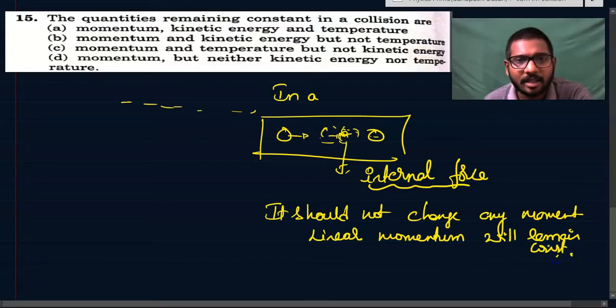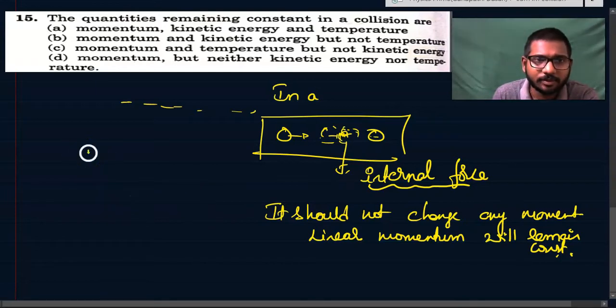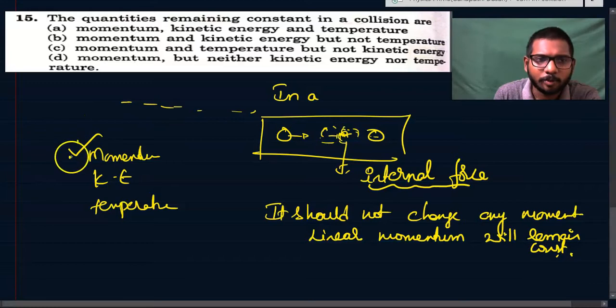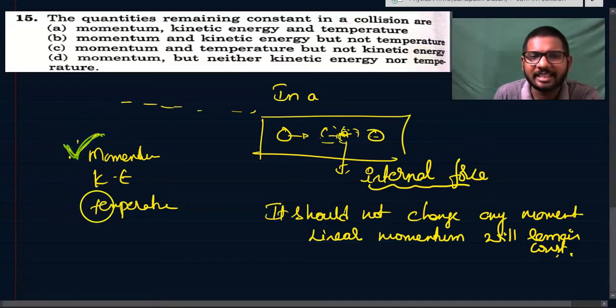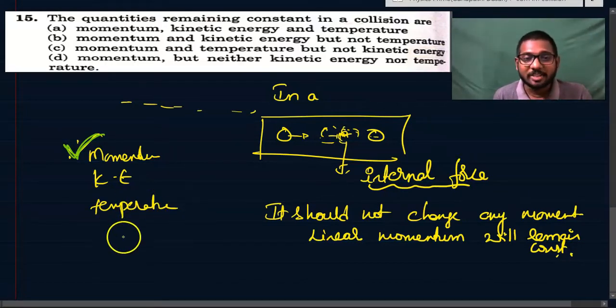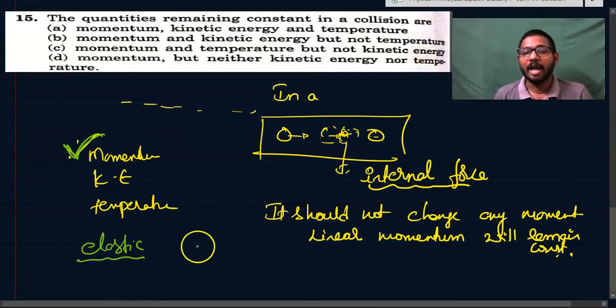Next point is kinetic energy. The information is given about linear momentum, kinetic energy, and temperature. You understand this first. Momentum is ticked. But you see kinetic energy and temperature, students. For kinetic energy to be constant, the collision should be an elastic collision. If it is a perfectly elastic collision, the kinetic energy will also be conserved and it will also remain constant. If in case it is an inelastic collision,